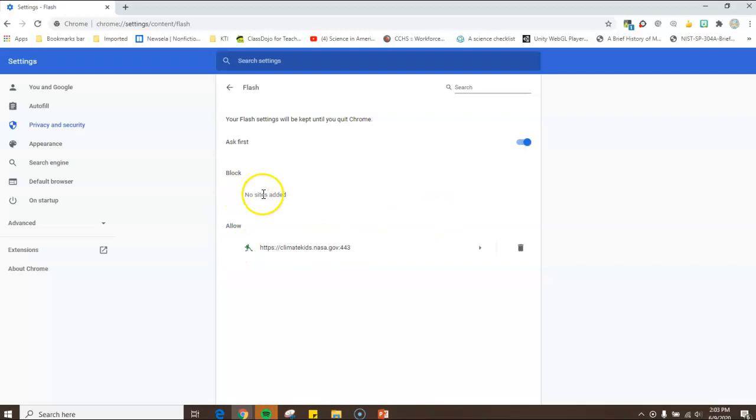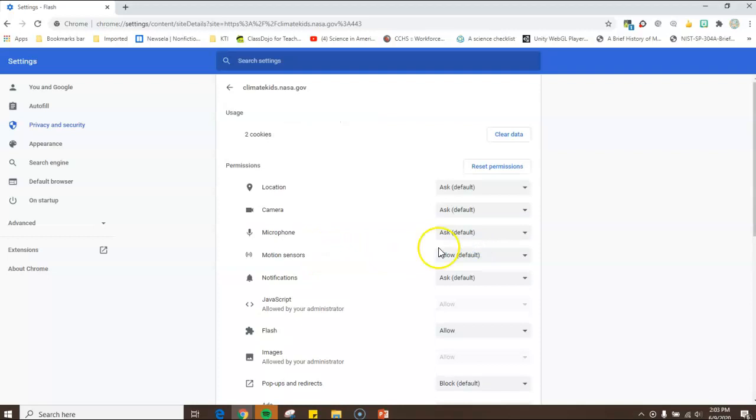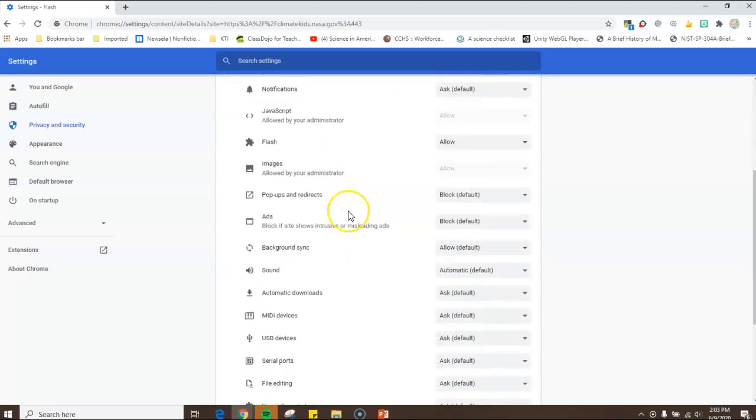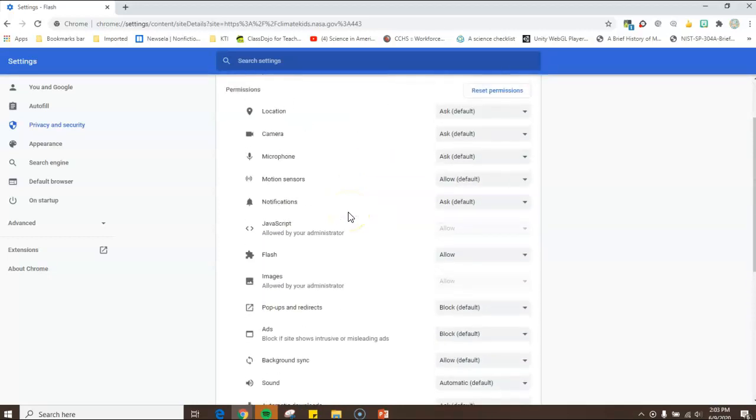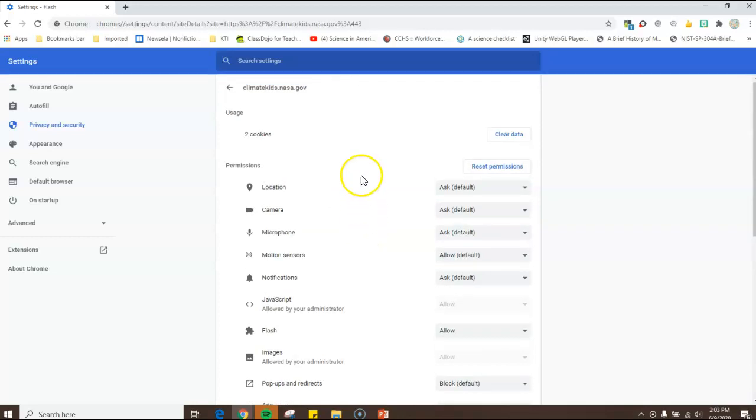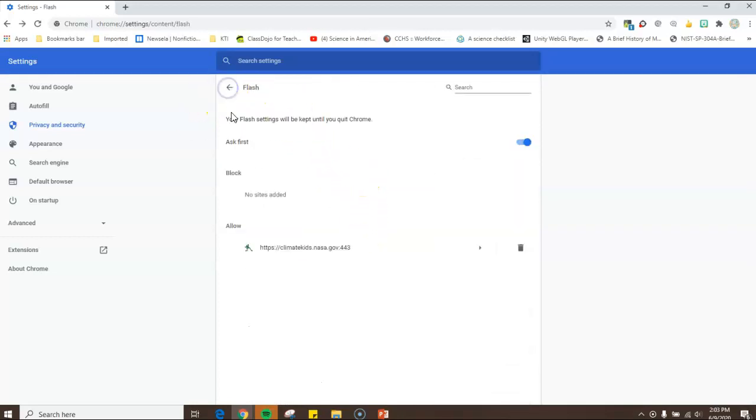Okay, so it's not blocked for any sites, but if you don't have anything here for allow, see, this is what I had to do. I had to click that allow button, or sometimes you have to copy and paste this web address right here, and it will allow Adobe Flash to run on the Climate Kids NASA page. And if you want more details, you can actually go and see all of this, the permissions that you're giving it. But to allow is what you want to do.